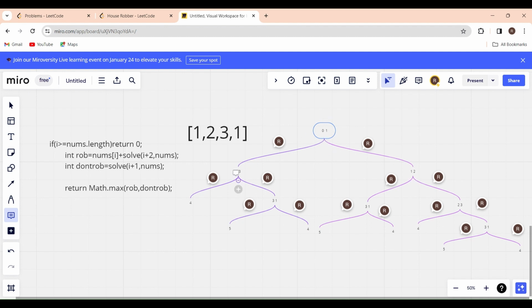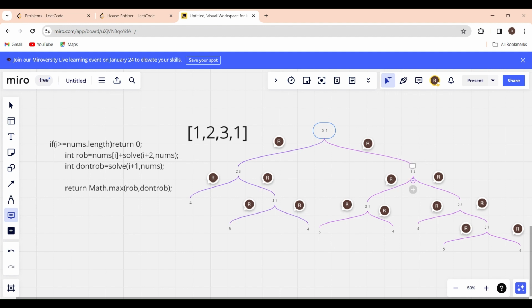So if we go to 2, from 2 we can go to 4 and we can go to 3. From 3 we can go to 5 and 4. Here we have calculated the answer for 3, and these two also we have calculated from 4, and for 3 also we calculated and written the answer for 2. From 2 we have calculated the answer and written the answer for 1. Okay, so now we need to calculate for 1 here.